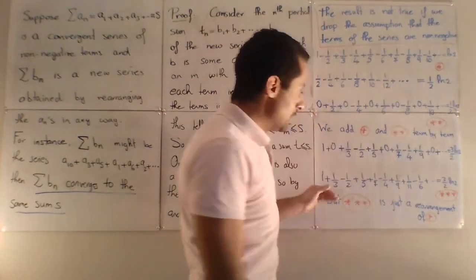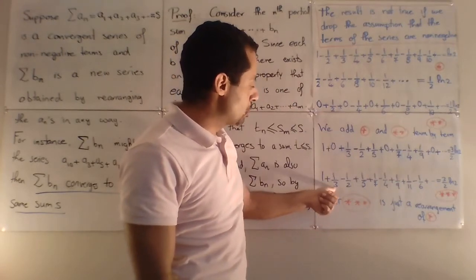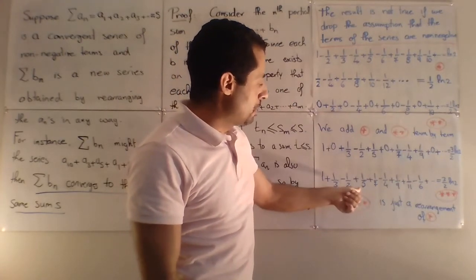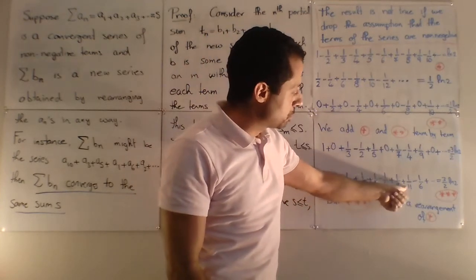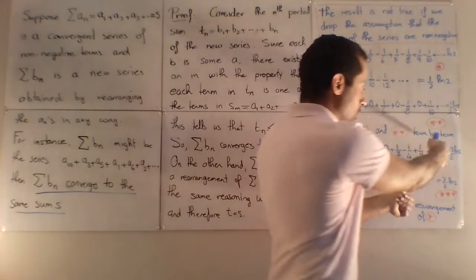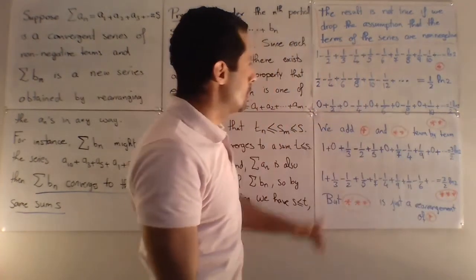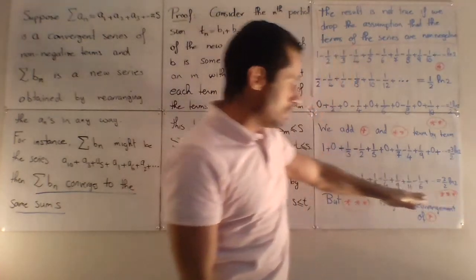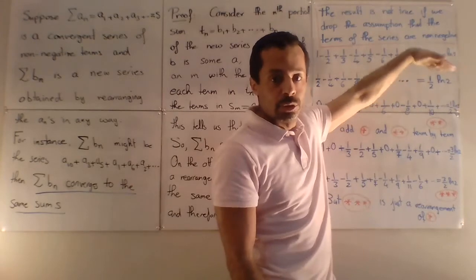And now we can see the series that we obtained more clearly. The terms are 1 plus 1/3 minus 1/2, plus 1/5 plus 1/7 minus 1/4, plus 1/9 plus 1/11. If I continue, the next term will be negative 1/6.